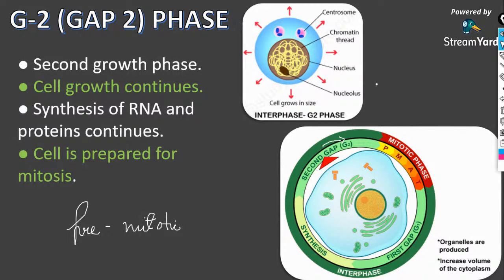First, the second growth phase is known as the G2 phase. Cell growth continues, and what happens? The hallmark event is synthesis of more RNA and proteins. Okay, not synthesis of RNA and proteins, because synthesis of RNA and proteins occurs in the G1 phase. So, synthesis of more RNA and proteins.